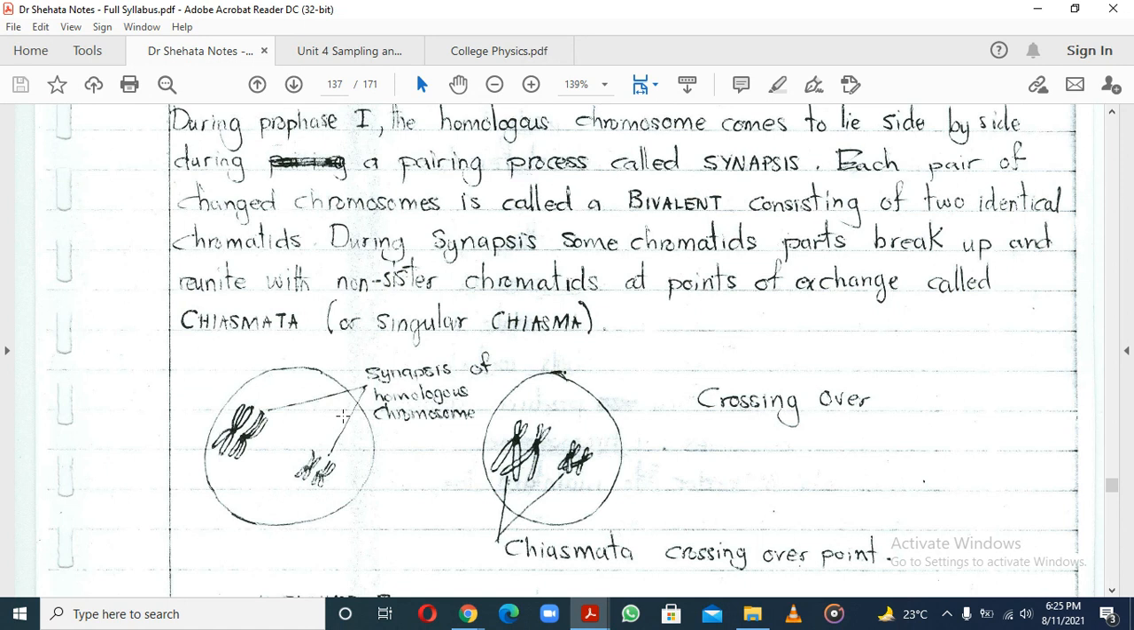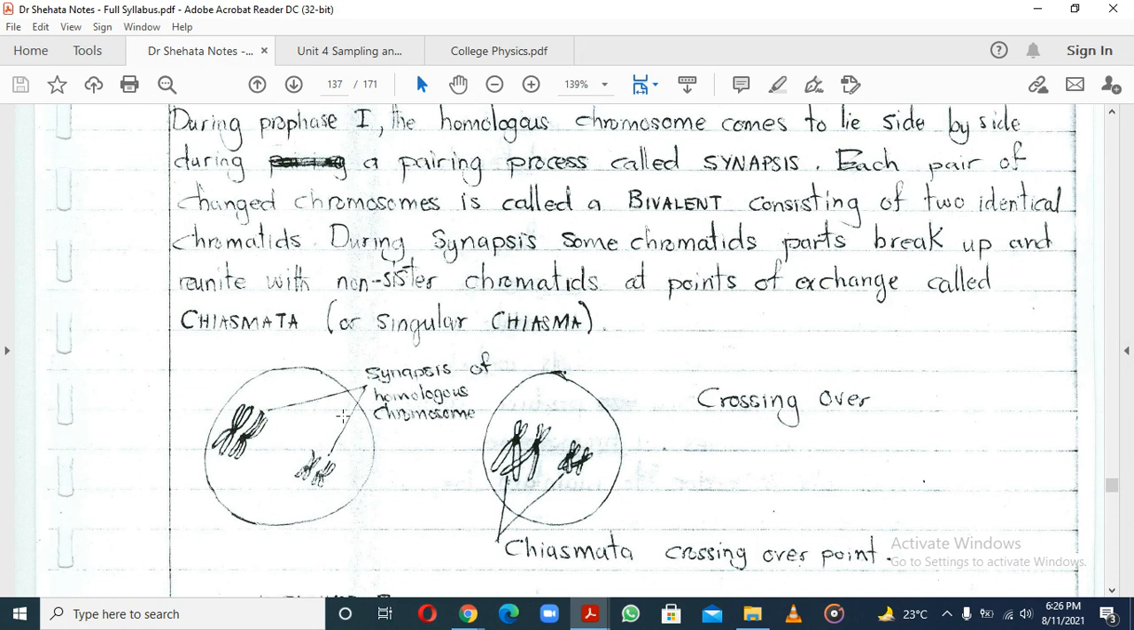These are non-sister chromatids, and the point of exchange where a chromatid breaks and then reunites with a non-sister chromatid is what you call the chiasma, if it's singular. If there are many, like you see here, on this homologous pair and on this other pair, we call them chiasmata. And this process is what we call crossing over.